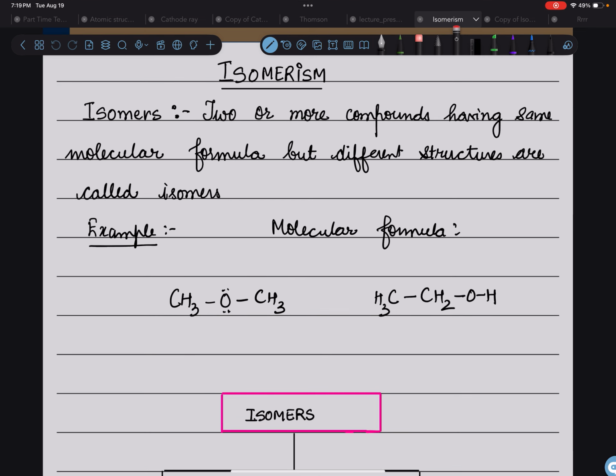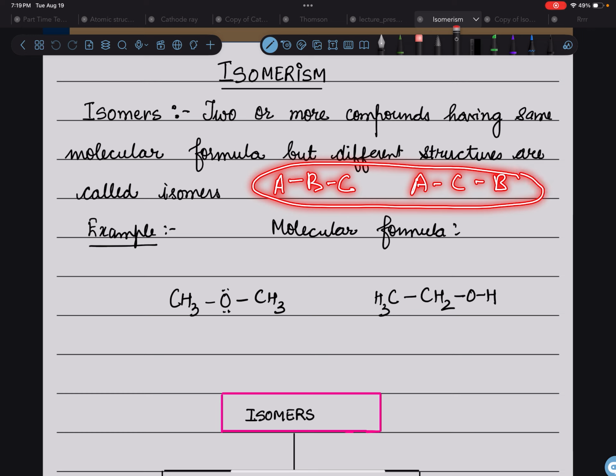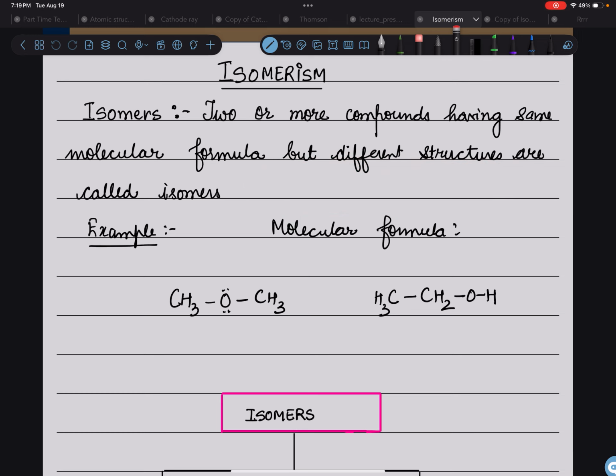So if you have a molecule like A, B, C, where A is connected to B and B is connected to C, and in the other way they are connected like this, their molecular formula would be ABC, but their structures or the connectivities are different. So this is one type of isomerism. So isomers are two or more compounds having the same molecular formula but different structures, right?